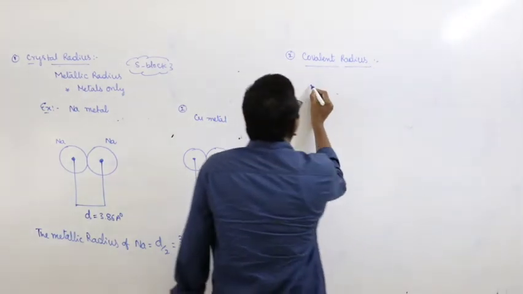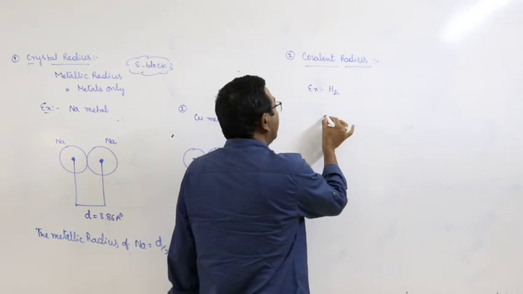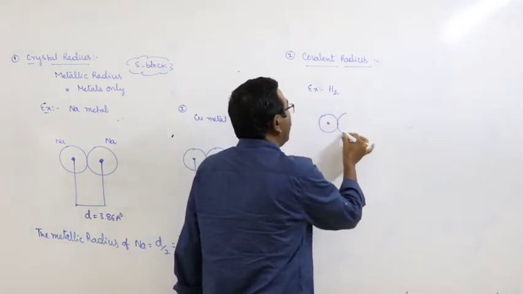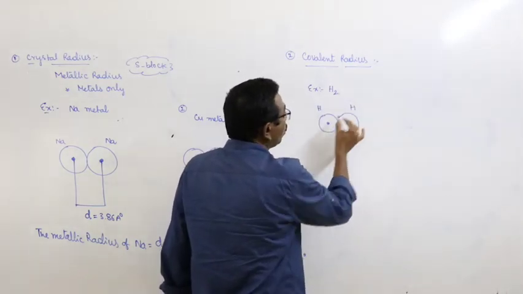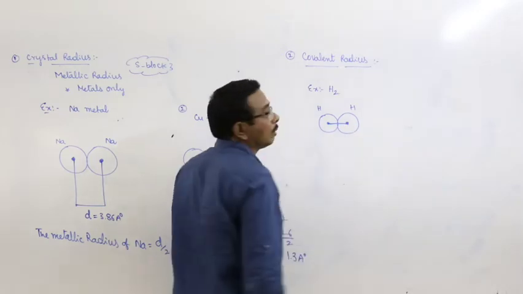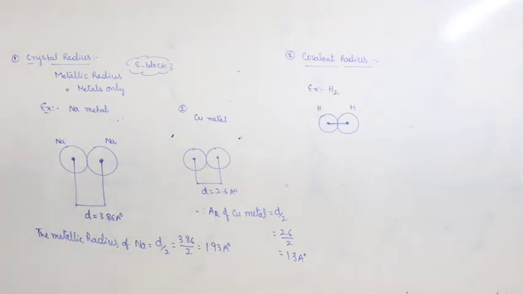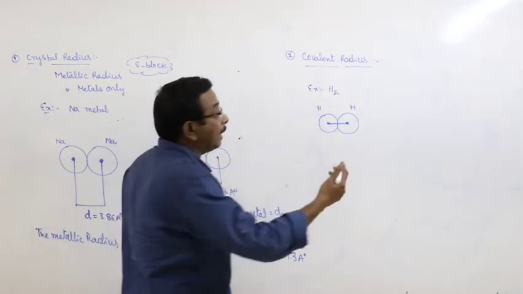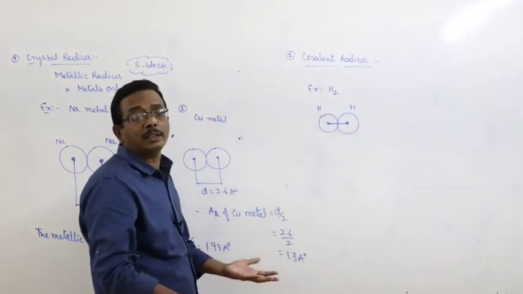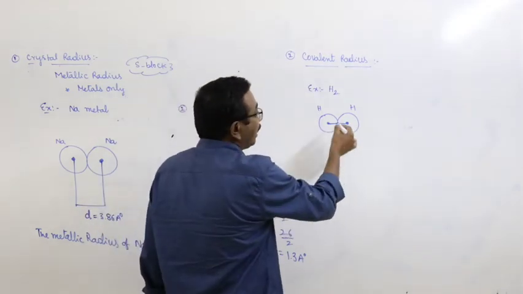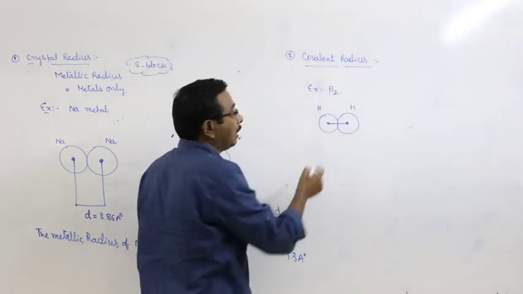Example. Here, let us consider the hydrogen molecule. This is one hydrogen atom and this is another hydrogen atom. The two hydrogen atoms are bonded through a covalent bond. Here I have particularly mentioned the line, here I am not mentioning any line. Why? More generally, a covalent bond is represented by a dash mark. So, we can connect the two nuclei through the dash mark or through a line. Here this is the nucleus of one hydrogen atom and this is the nucleus of another hydrogen atom.